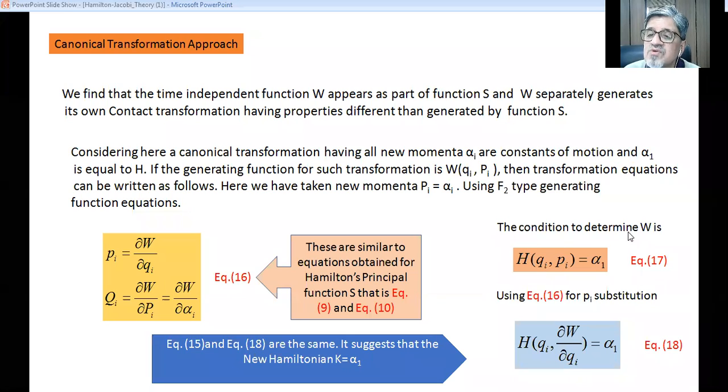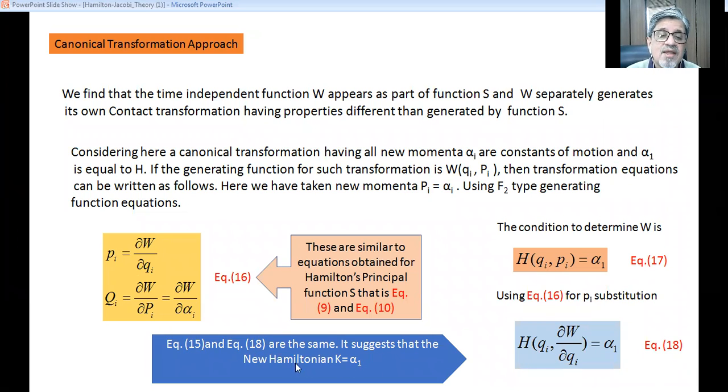Now the condition to determine W is that the Hamiltonian H is equal to alpha 1. For substituting Pi we have to use equation 16, and Pi is given as ∂W/∂qi. So H(qi, ∂W/∂qi) is equal to alpha 1, and that is equation number 18.